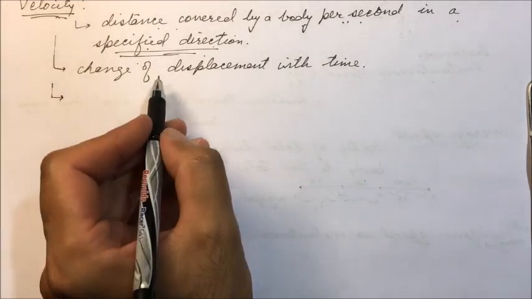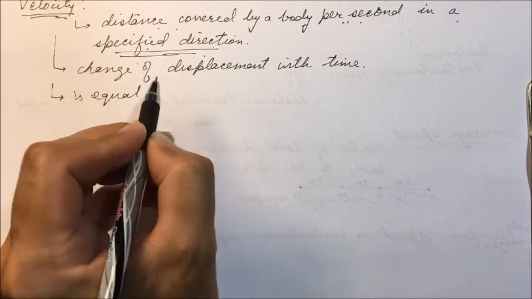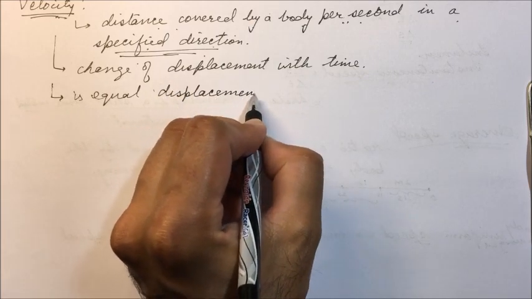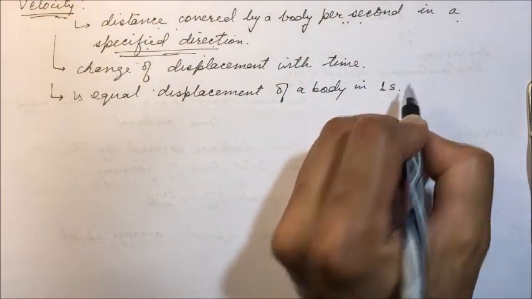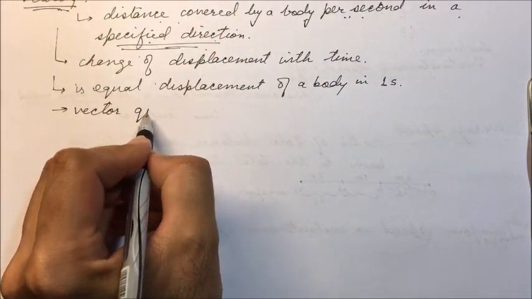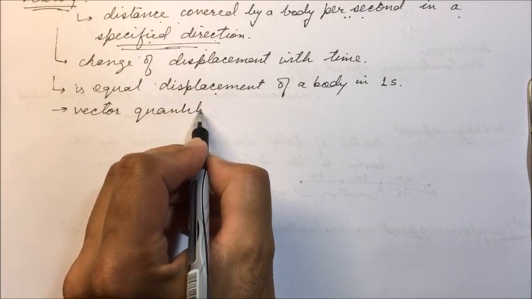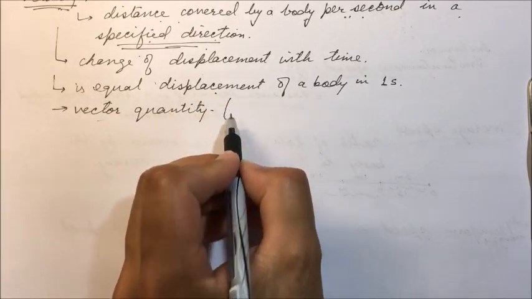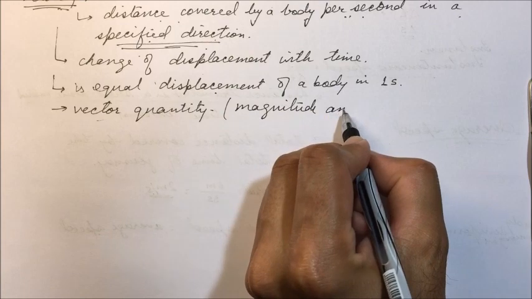Or velocity is equal to the displacement of a body in 1 second. It is a vector quantity as direction is specified. Displacement is a vector quantity. Therefore, velocity is a vector quantity. In velocity, magnitude and direction both are specified.